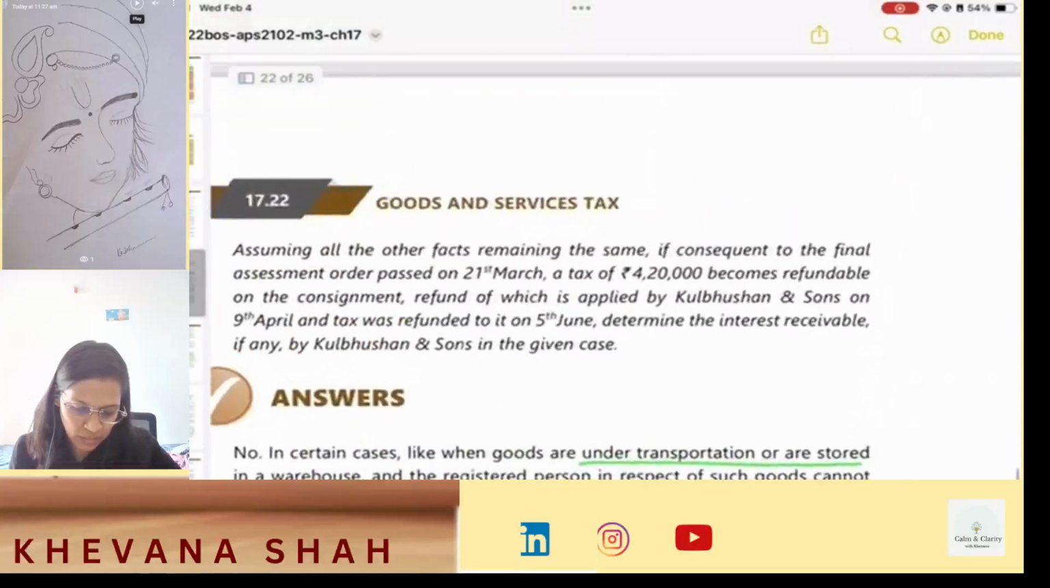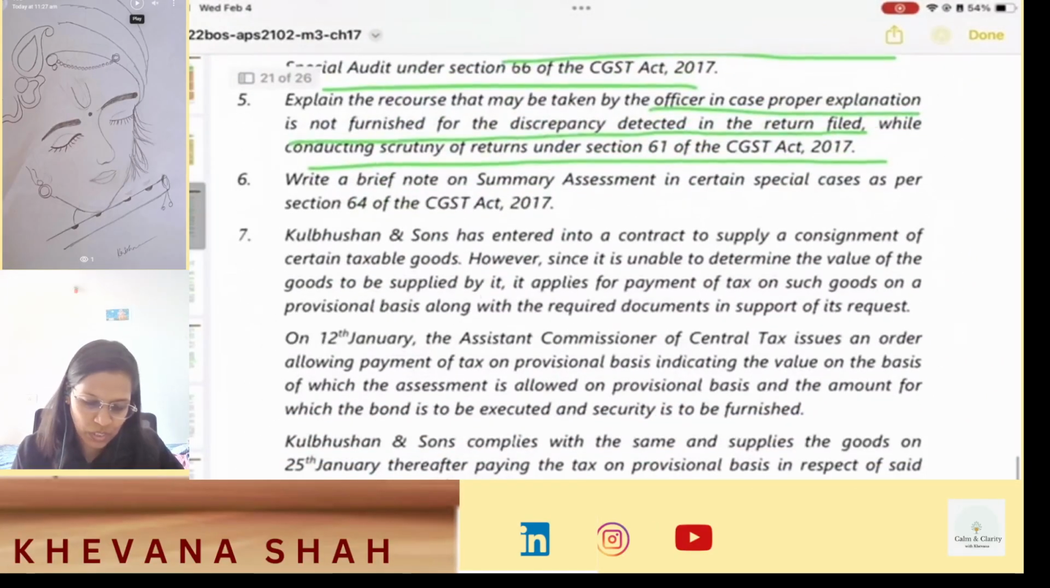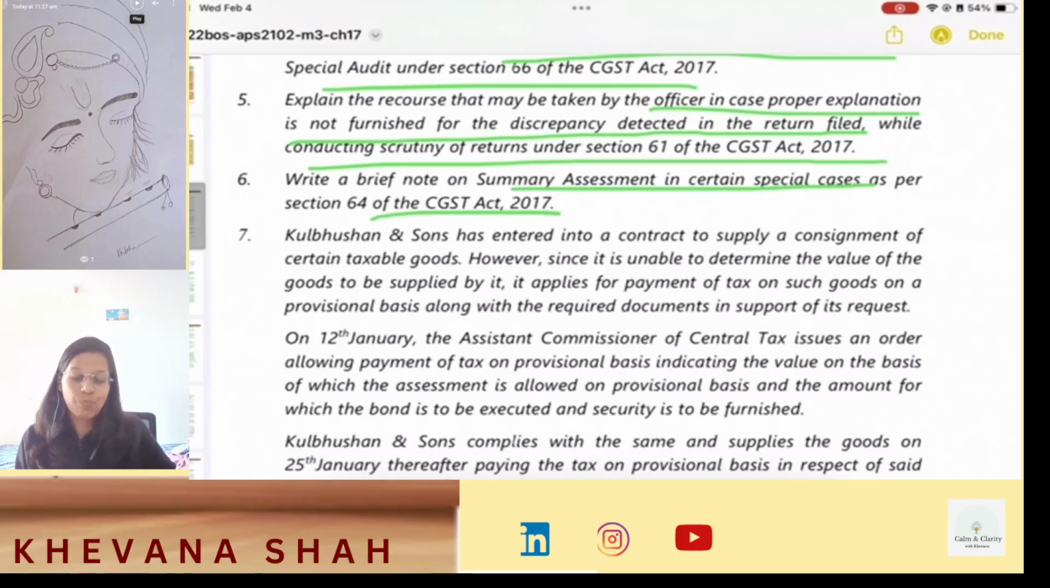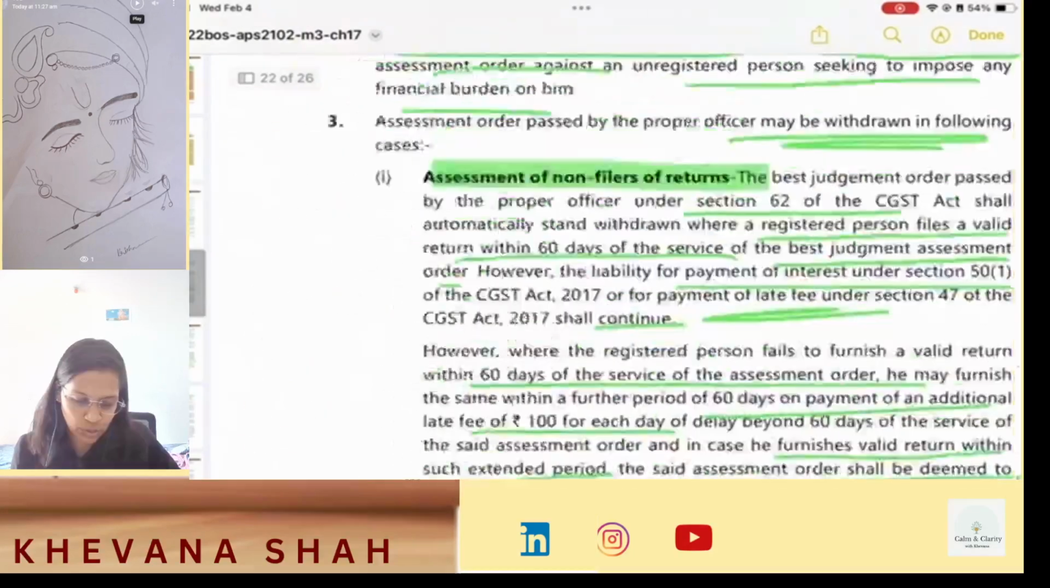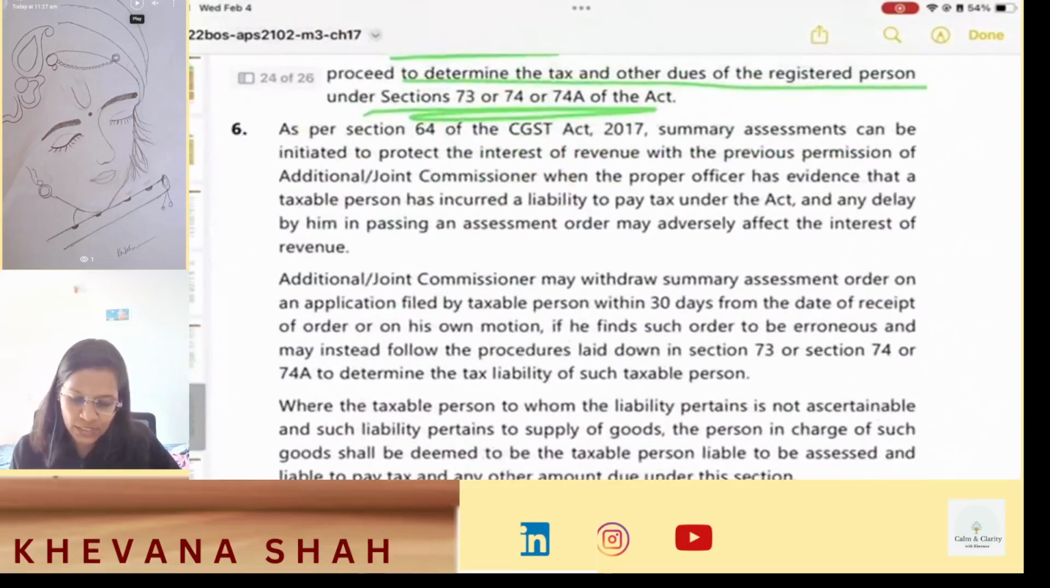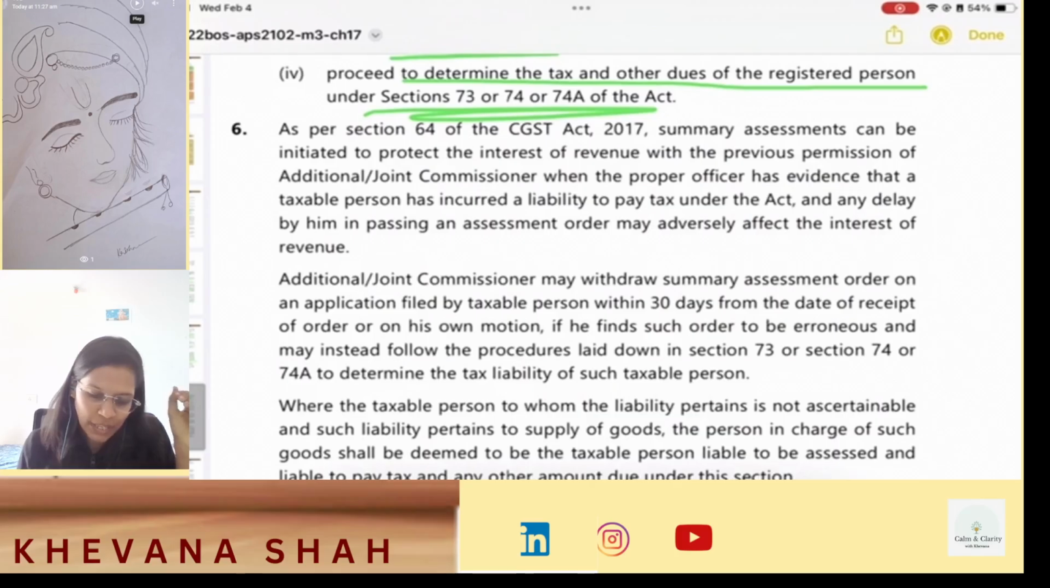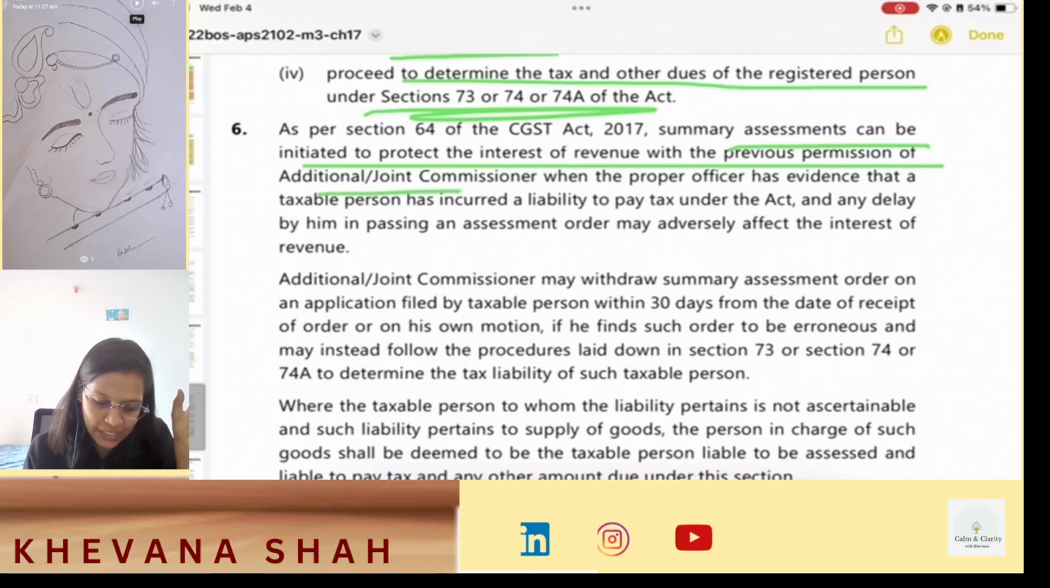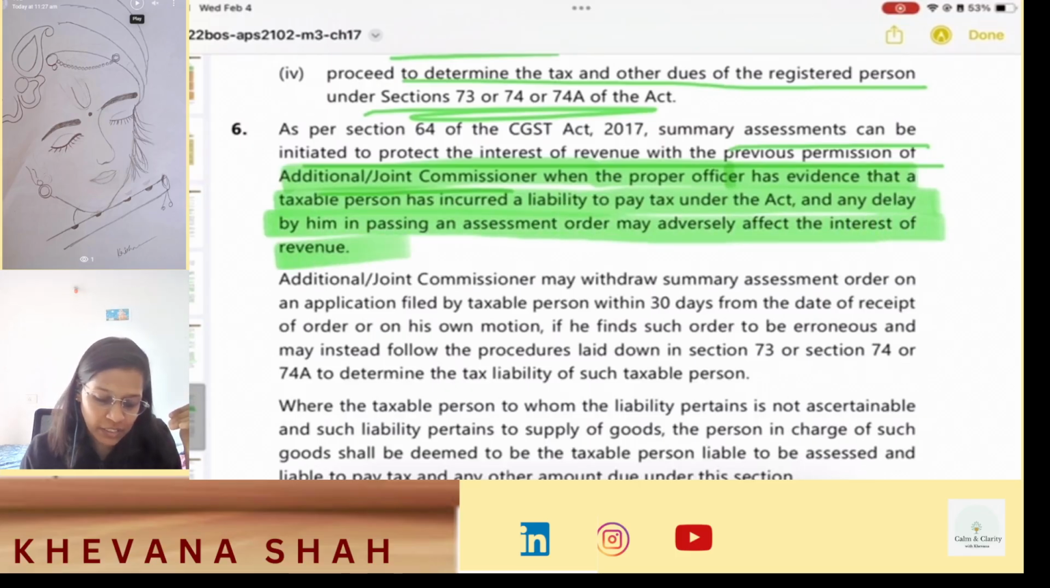Now question number 6. Okay. Write a brief note on summary assessment in certain special cases as per section 64. So again, this is a theoretical question you need to remember. See, as per section 64, summary assessments can be initiated to protect the interest of revenue with the previous permission of additional joint commissioner. This you have to remember, the previous permission of additional joint commissioner, when the proper officer has evidence that a taxable person has incurred a liability to pay tax under the Act and any delay by him in passing an assessment order may adversely affect the interest of revenue.